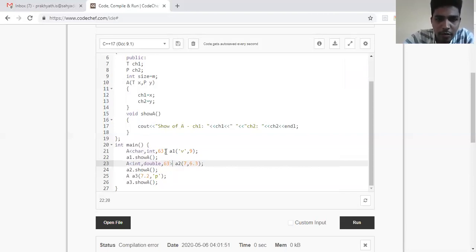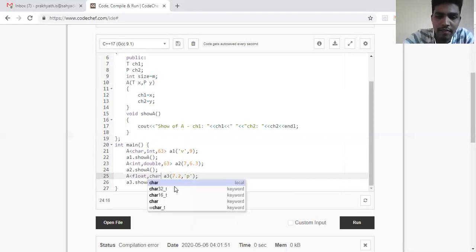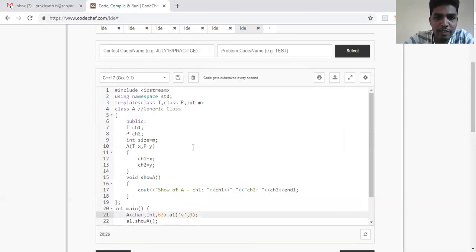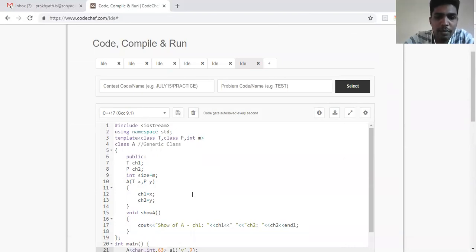Okay. So within angular brackets, I have to be specifying it. The first one is a float, second one is a character, and third one is an integer. So now what happens is the first one is a character, it takes b. Second one is an integer, it takes 9. Third one, 63, it gives for m. So my size will become 63.